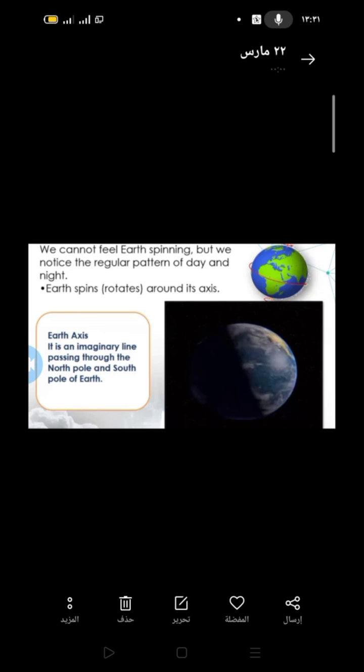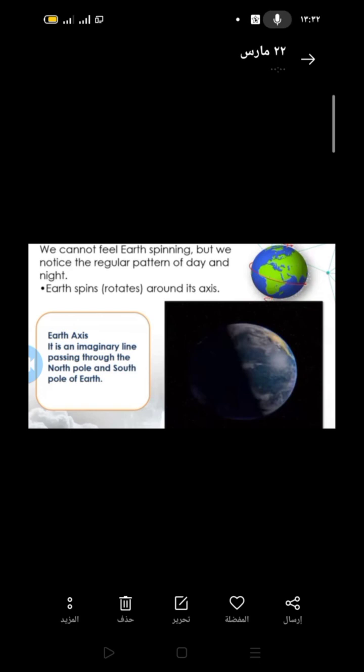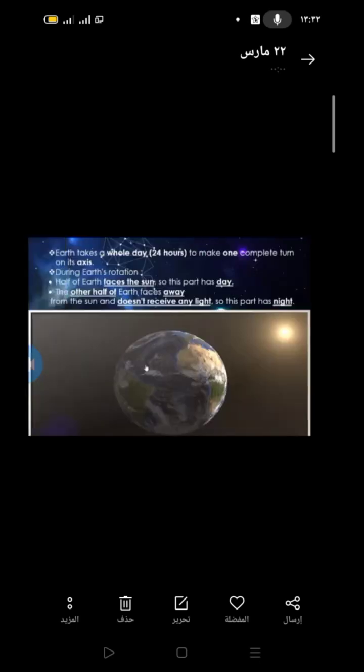What is the meaning of Earth's axis? Earth's axis is an imaginary line. So this axis is not a real line, but it is an imaginary line passing through the North Pole and the South Pole of the Earth. Again, the Earth's axis is an imaginary line passing through the North Pole and South Pole of the Earth. So the Earth's axis is not a real line, but an imaginary line.